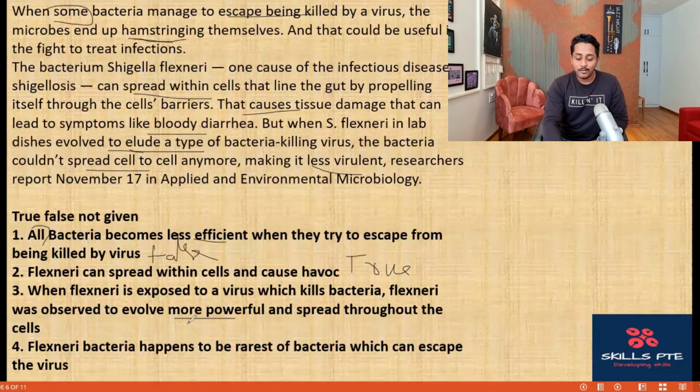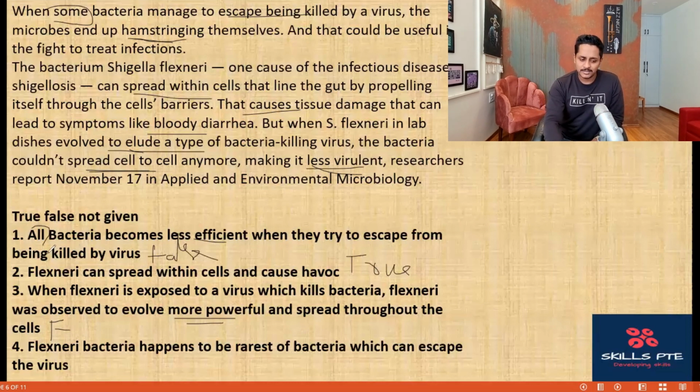So in the question, it became more powerful. Less virulent is less powerful. More powerful is the opposite. Spread throughout the cells. Here it says couldn't spread from cell to cell anymore. So it's exactly contradicting. Hope you agree. The third one is going to be false. Any doubts? First one false, second one true, third one false. Fourth one, flexneri bacteria happens to be the rarest of bacteria which can escape the virus.